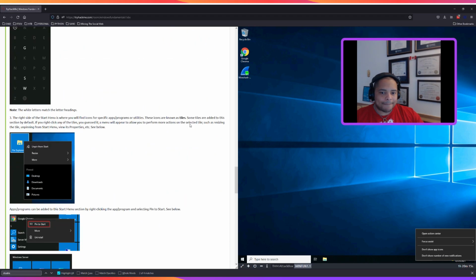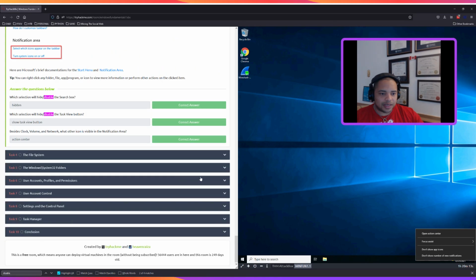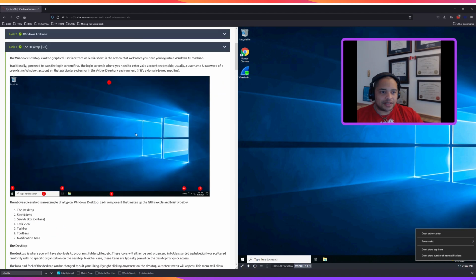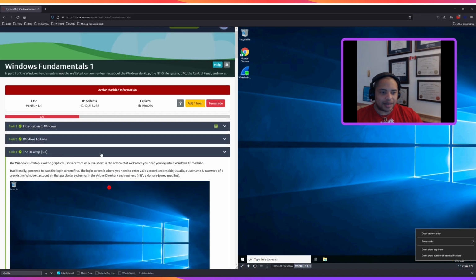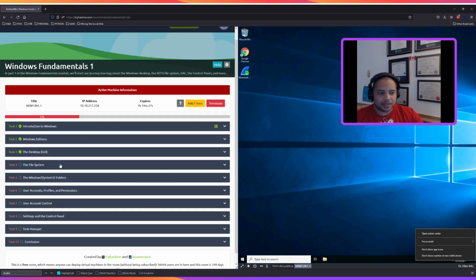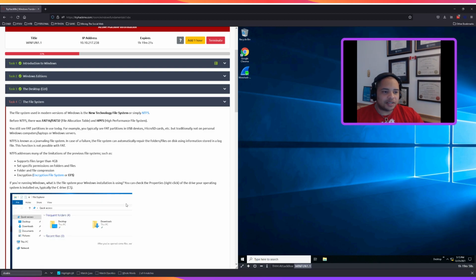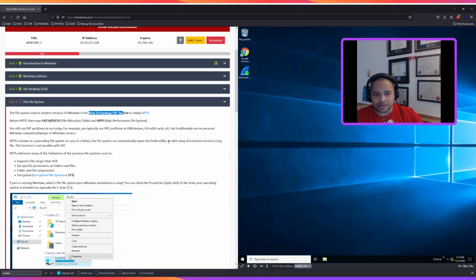All right, cool. So, got that answer right. Fantastic. That means that the desktop GUI task is complete. We can move on to the file system. The file system used in modern Windows is New Technology File System, NTFS.